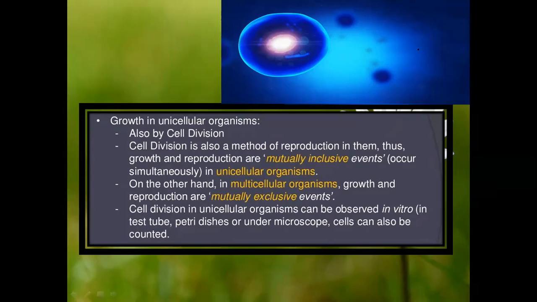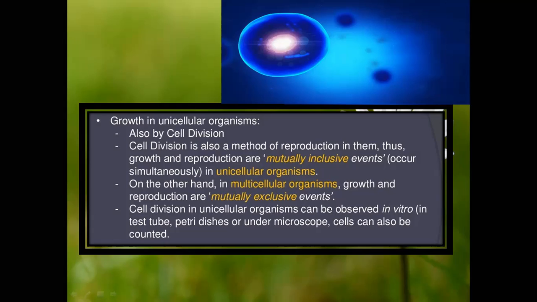Now coming to the cell division in unicellular organisms, it can be observed in vitro, in a test tube, petri dish, or under a microscope. As you are all aware, when we were studying the introduction to biology, we saw that we see the unicellular organism or the microorganism only under the microscope. Yes or no? Everyone knows that, right?